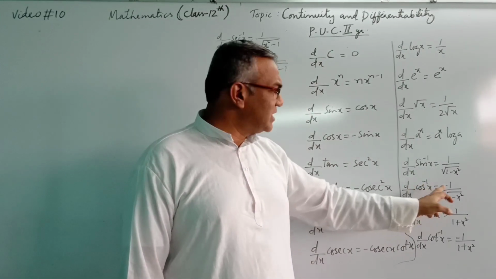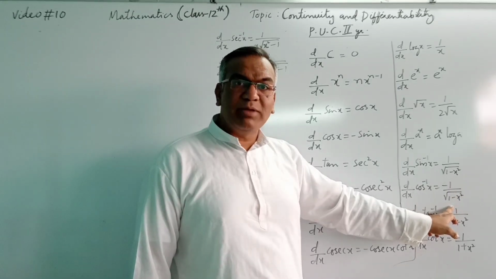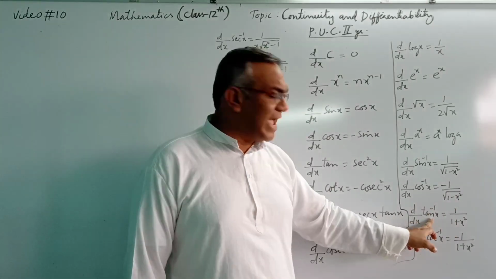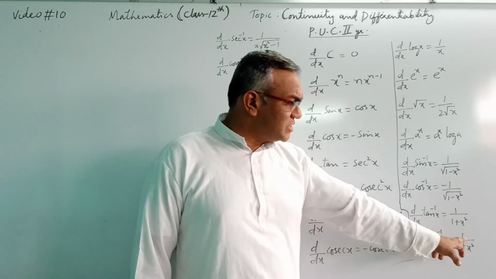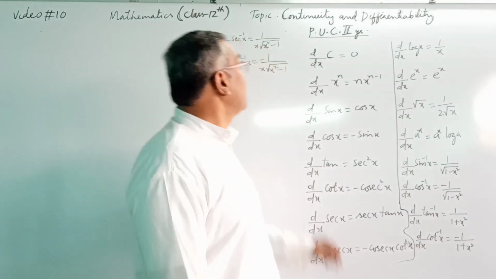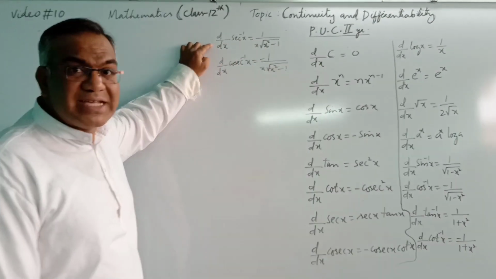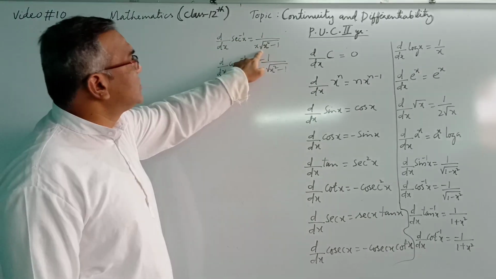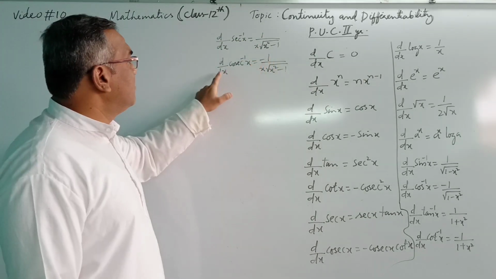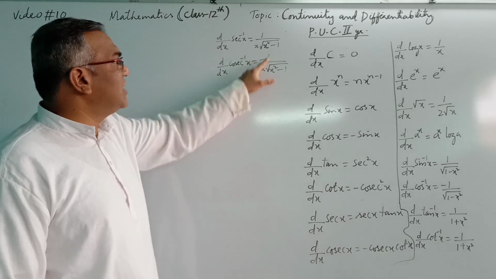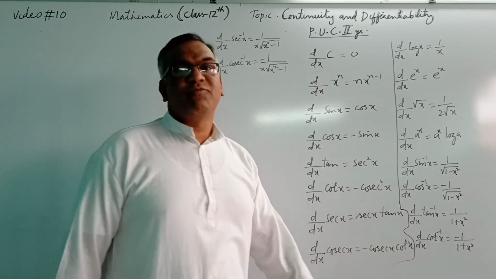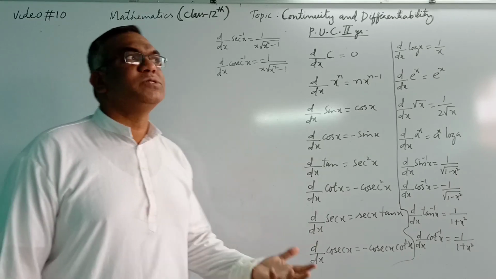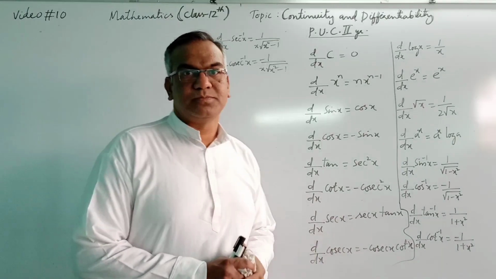Differentiation of cos inverse x is minus 1 by root 1 minus x square. Differentiation of tan inverse x is 1 by 1 plus x square. Differentiation of cot inverse x is minus 1 by 1 plus x square. Differentiation of sec inverse x is 1 by x root x square minus 1. Differentiation of cosec inverse x is minus 1 by x root x square minus 1. These are important formulas that we will be using while solving problems.